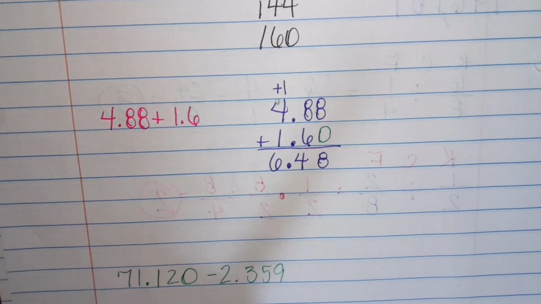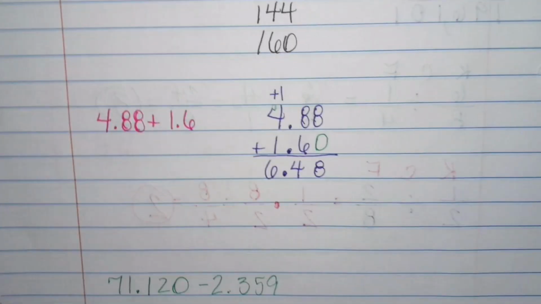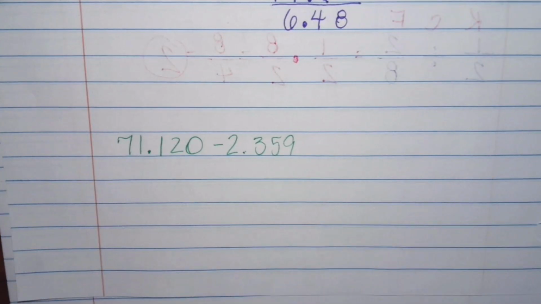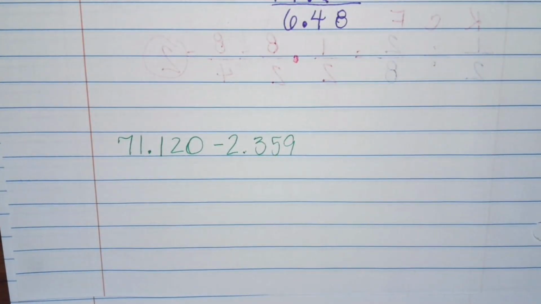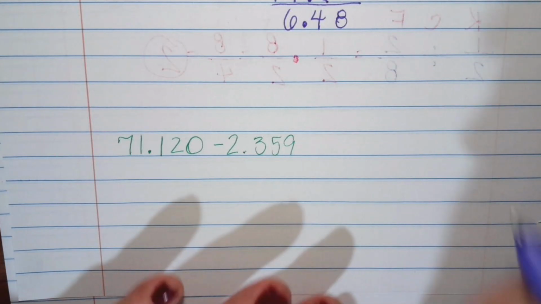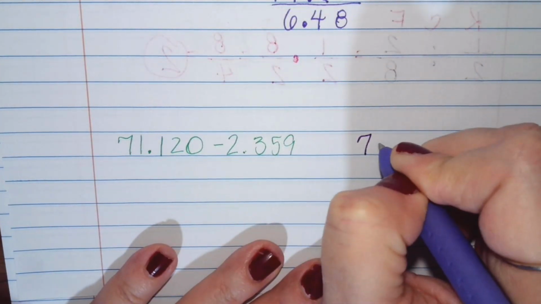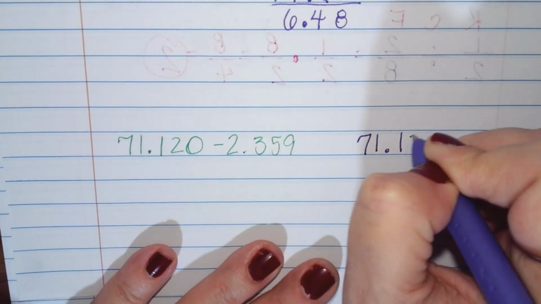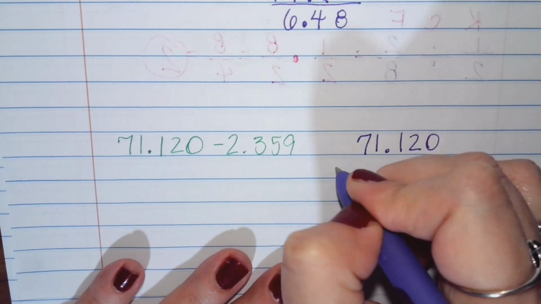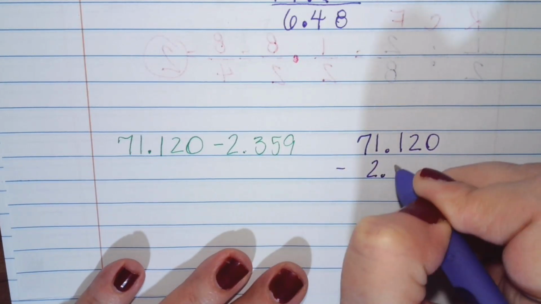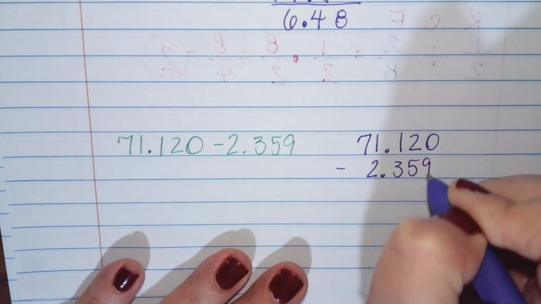All right, our next one, we're subtracting. We need to stack up our decimals, just like we did when we're adding. We don't have to do that when we multiply, but we do have to do it with addition and subtraction. So 71 and 120 thousandths minus 2 and 359 thousandths.